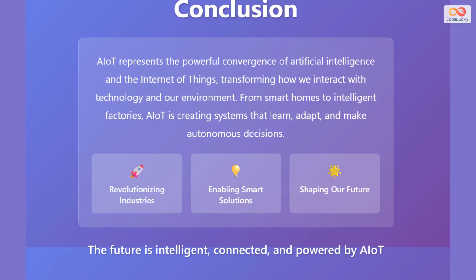This technology is revolutionizing industries across healthcare, transportation, agriculture, and manufacturing. It enables smart solutions that improve efficiency, reduce costs, and enhance quality of life. As we look ahead, IoT continues shaping our future, creating a world where intelligence and connectivity work together seamlessly. The future is intelligent, connected, and powered by IoT.